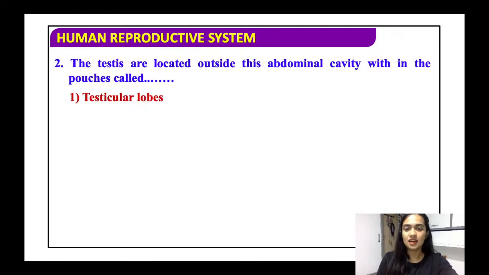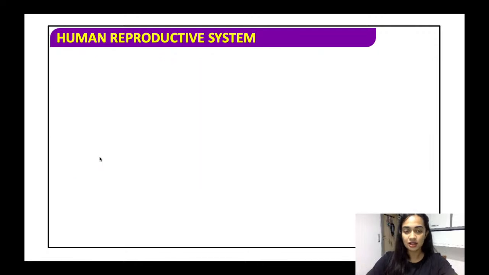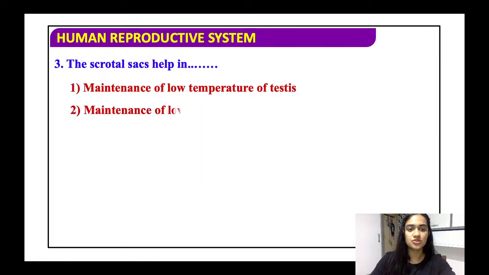The testes are located outside the abdominal cavity within the pouches called: testicular lobes, testicular pouches, scrotal sacs, or urethral meatus. Very simple question. Everyone must be able to answer this. It is the scrotal sacs. We'll see about it in this question also.